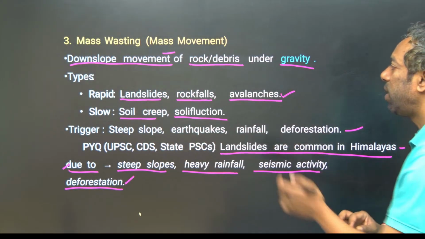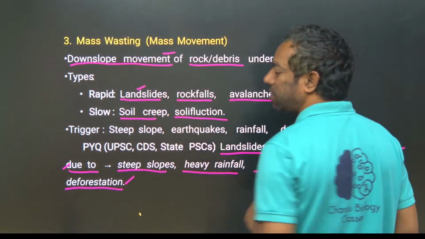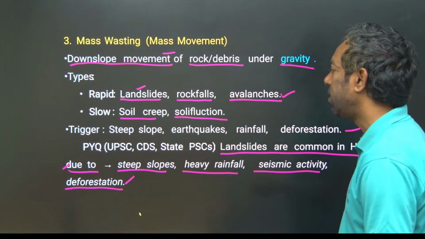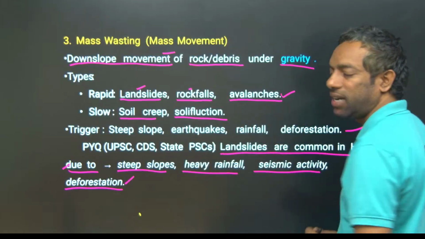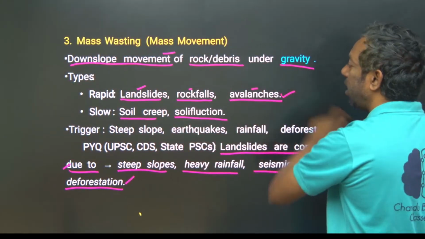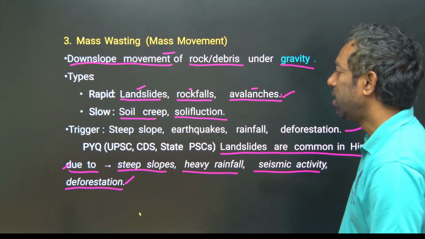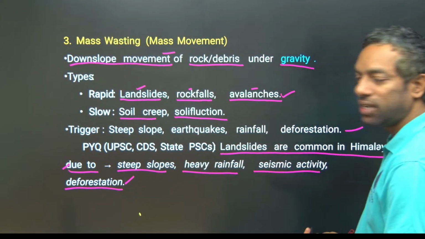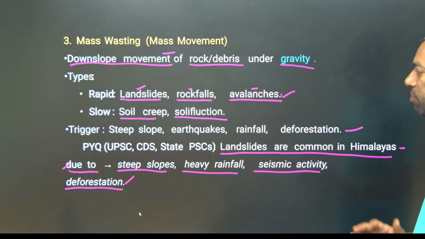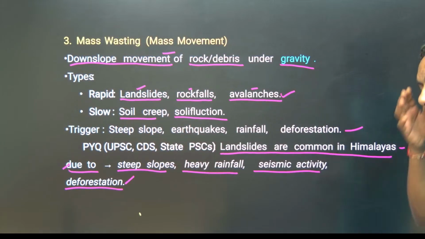Rock fall, this is fast, guys. A landslide can affect immediately, rock falls also immediately, and avalanches are also very dangerous and can take place immediately. Soil creep and solifluction are very slow processes. Steep slope, earthquake, rainfall and deforestation cause landslides.